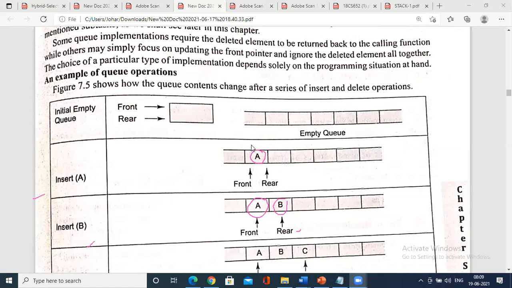See, front and rear are just pointer variables. Just for the sake of insertion and deletion, we have kept them. These are pointer variables that are considered as variables to store the value. When the queue is empty, we see that it is -1.